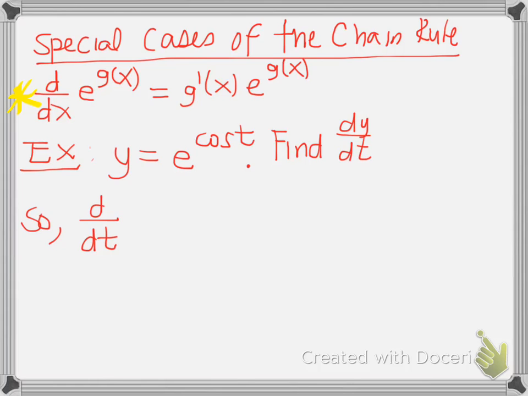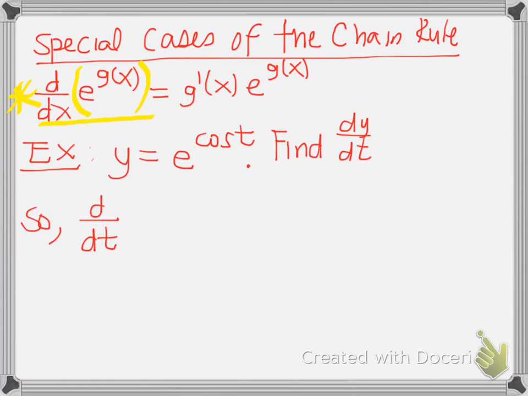So the special case for the exponential function is that the derivative of e to the g of x, so e to some function, equals g prime of x times e to the g of x, okay?